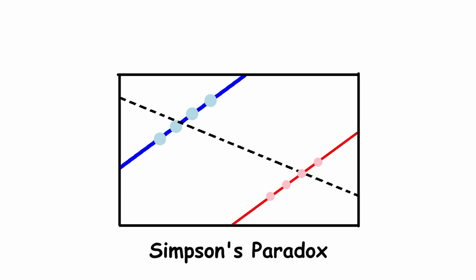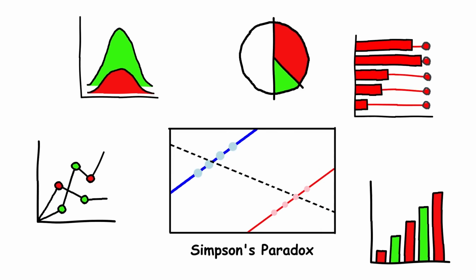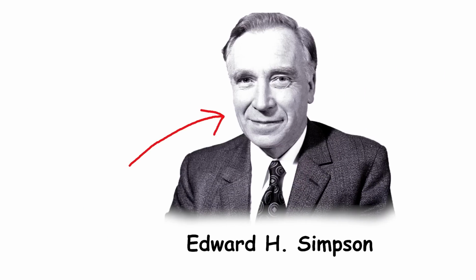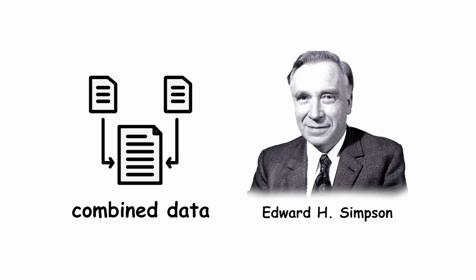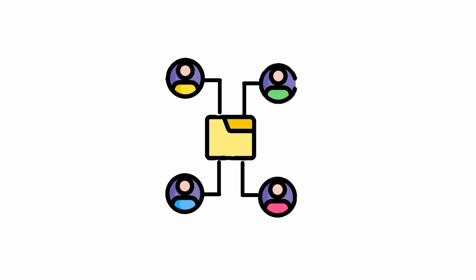Simpson's paradox. Simpson's paradox is often presented as a compelling demonstration of why we need statistics education in our schools. It was first noted by Edward H. Simpson in 1951, who observed that the overall combined data can sometimes mask important insights that became evident when looking at subgroups. This paradox occurs when trends observed in different groups of data reverse upon combining those groups.